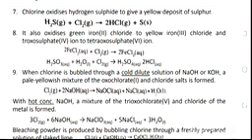So if it is sodium hydroxide that you are using this time, and it is concentrated, and you apply heat, you are going to have sodium trioxochlorate 5 and sodium chloride with water. If it is potassium hydroxide that you are using to react with chlorine gas, as you can see in the equation there, it will give potassium trioxochlorate 5 and potassium chloride plus water.